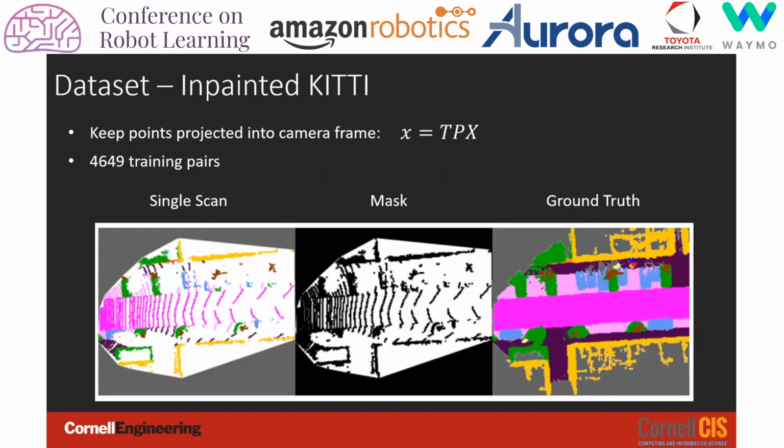Our dataset provides bird's eye view rendered images of the single LiDAR scans along with the ground truth filled in point cloud from the concatenated scans. The mask indicates which pixels are known in black and unknown in white. The goal of inpainting is to fill in the unknown pixels with a learned network for more informed path planning.